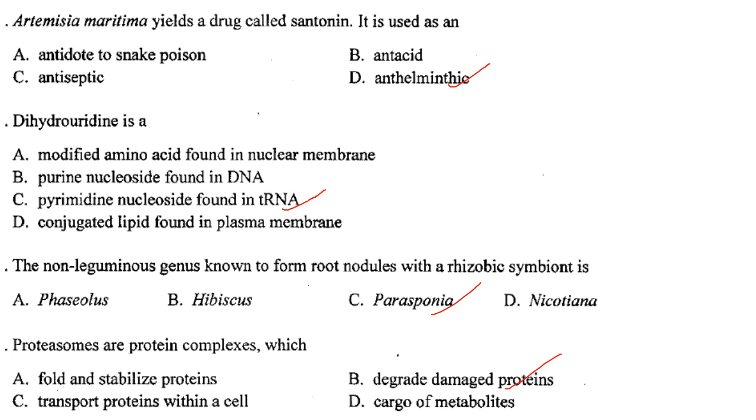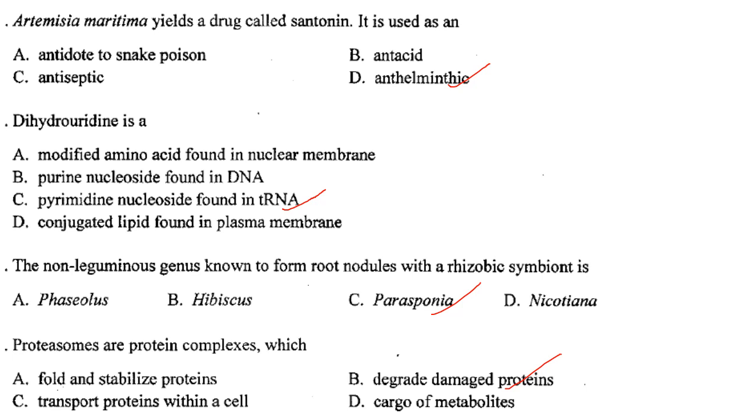Then Artemisia maritima yields a drug called santonin. It is used as an anthelmintic. Answer is option D. Then dihydrouridine is a pyrimidine nucleoside found in tRNA. Answer is option C. Then the non-leguminous genus known to form root nodules with rhizobial symbiont is Parasponia. Answer is option C.